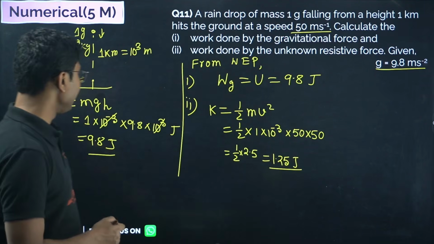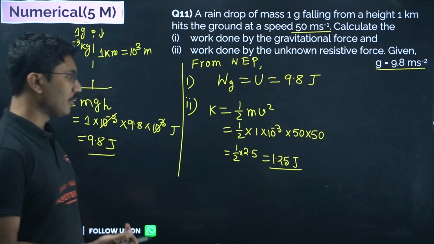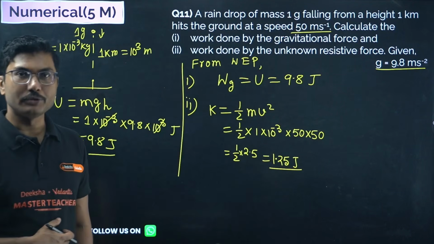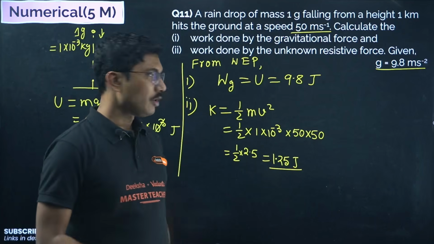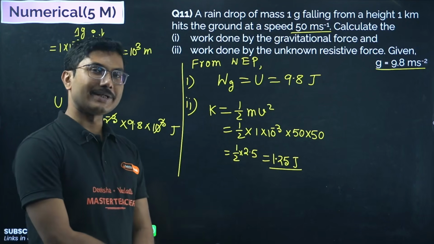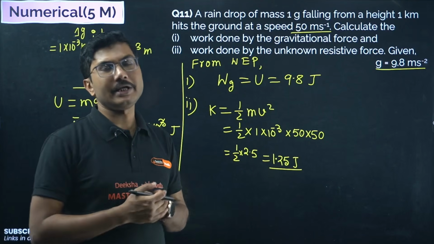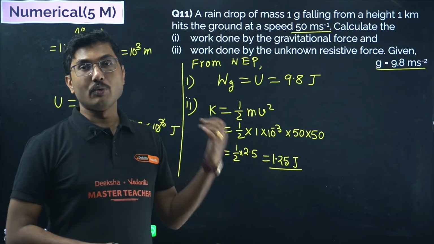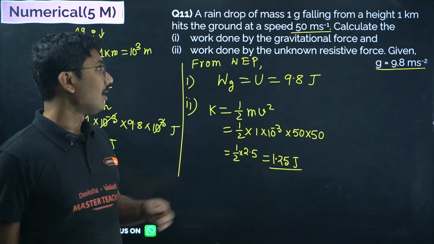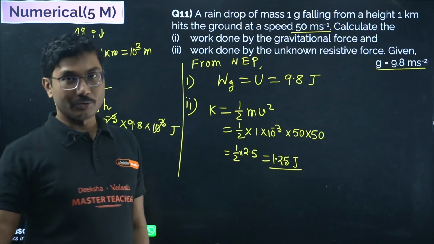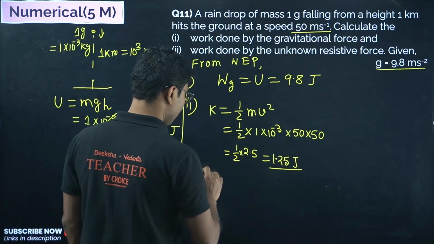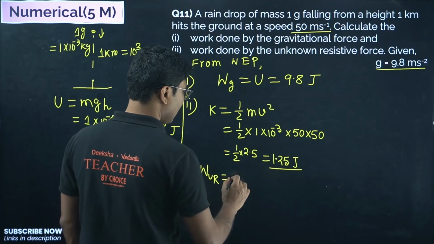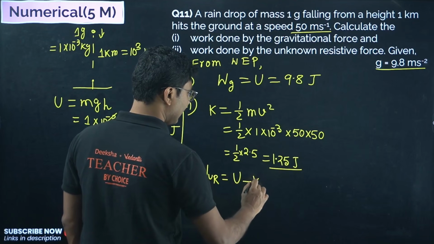So it started with the energy of 9.8 joules, that is the work done by gravity, but when it reaches the surface, only 1.25 joules of energy is left in it. That means the remaining energy is actually spent doing work against the resistive force. The work done by the unknown resistive force must be given by the potential energy minus kinetic energy.